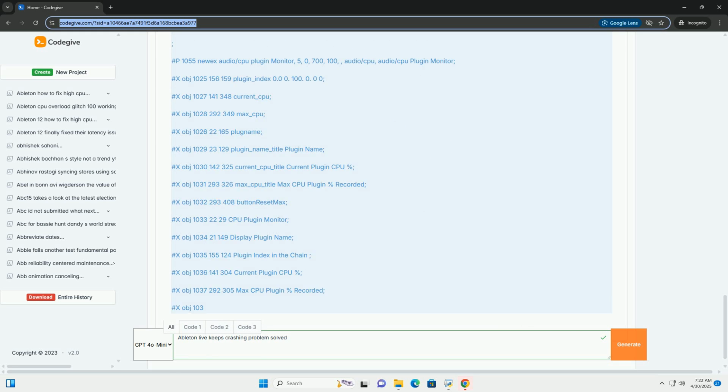3. Disable third-party plugins. Sometimes, a buggy or incompatible plugin can cause crashes. Try disabling all third-party plugins and see if the problem goes away.